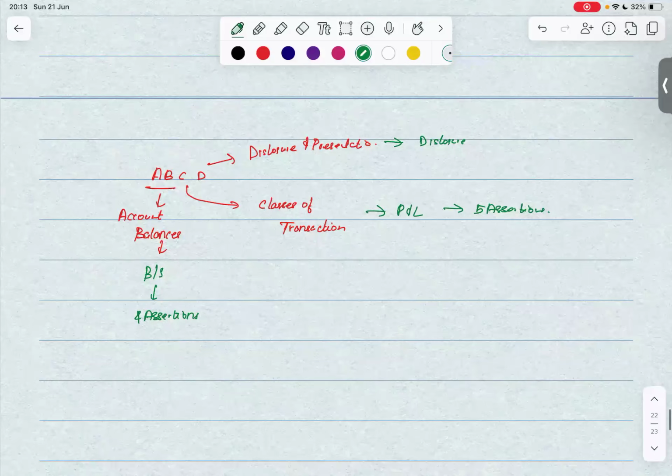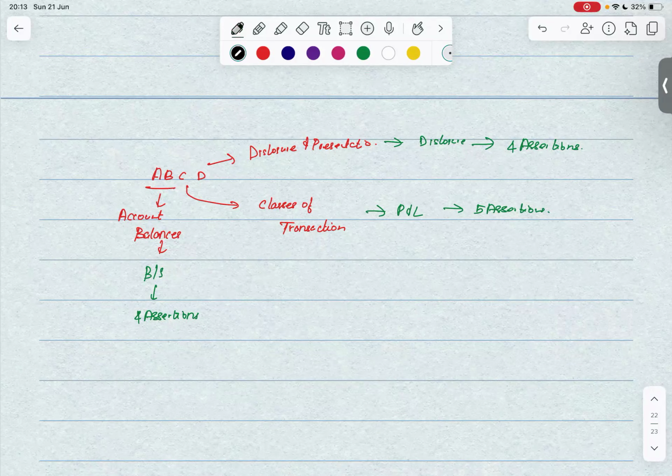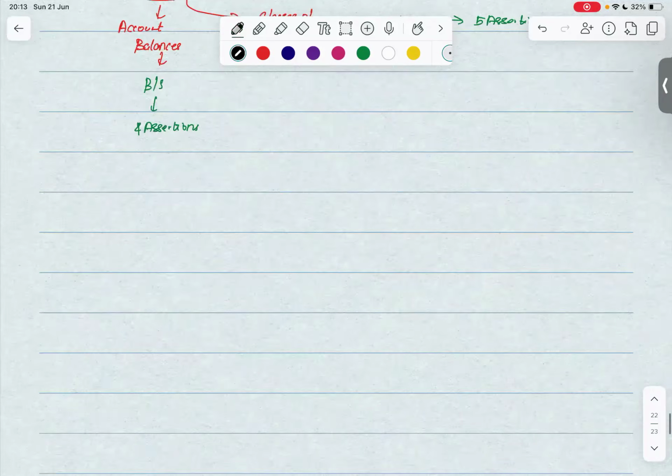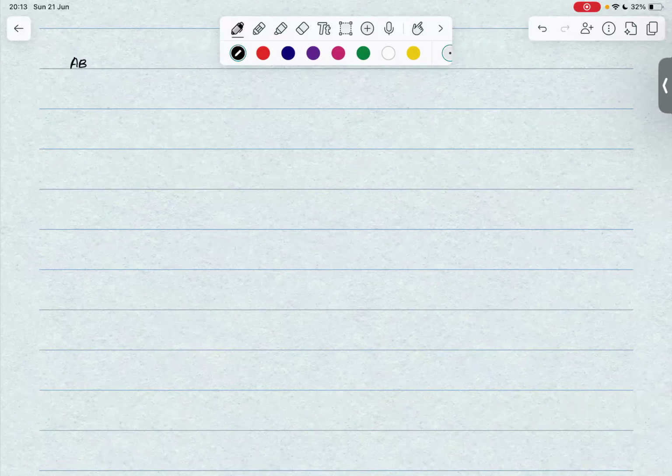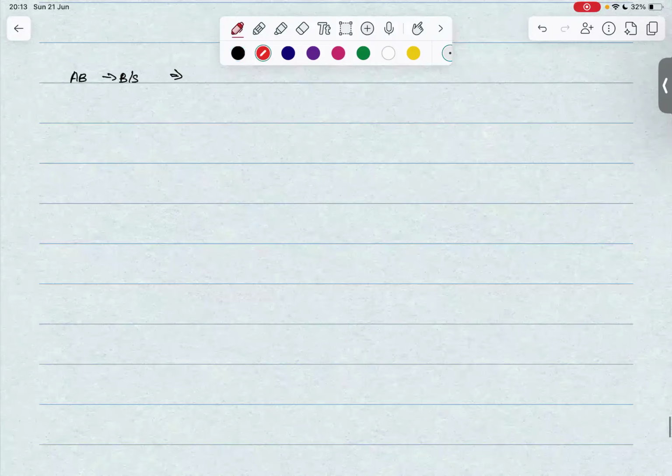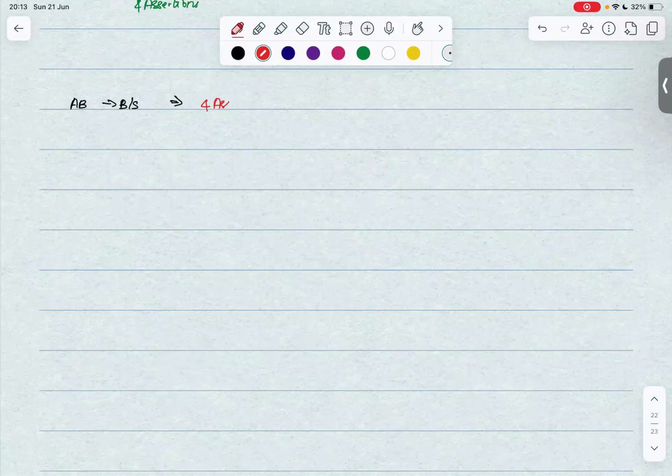For disclosure, we have 4 assertions. Let's see these assertions one by one for each and every element. Number 1 is account balances, which is AB. We have already discussed how many types of assertions are there in this? 4 assertions.